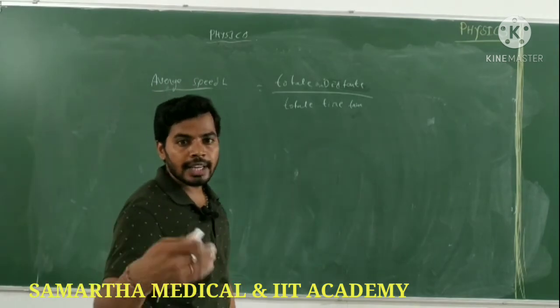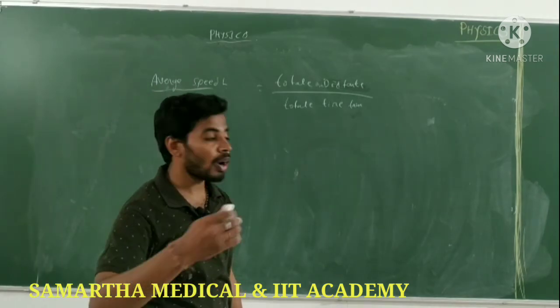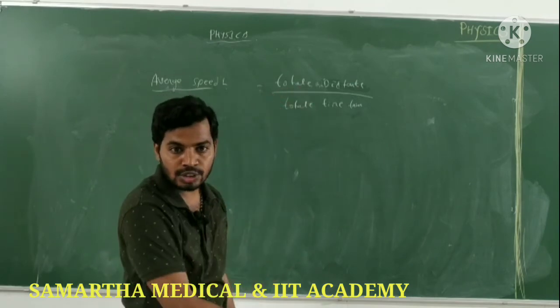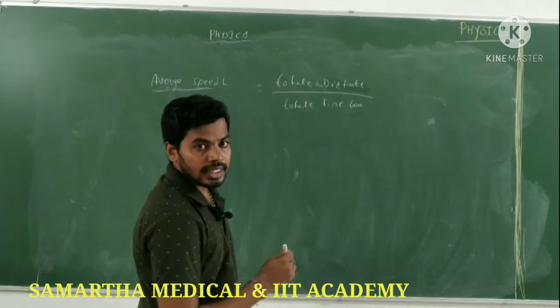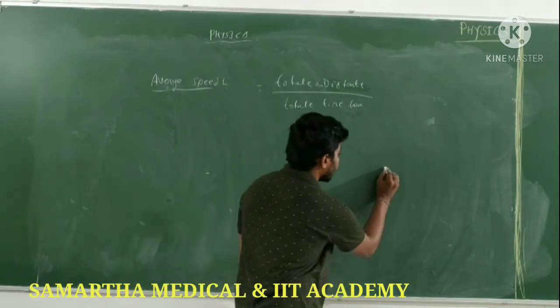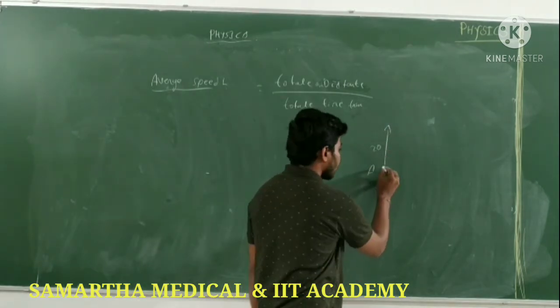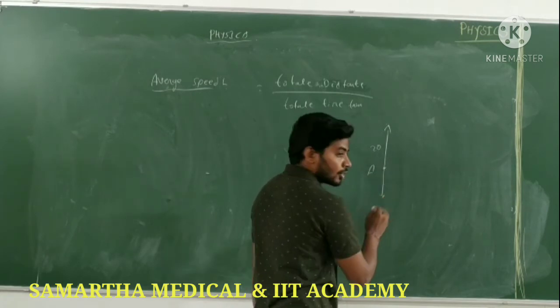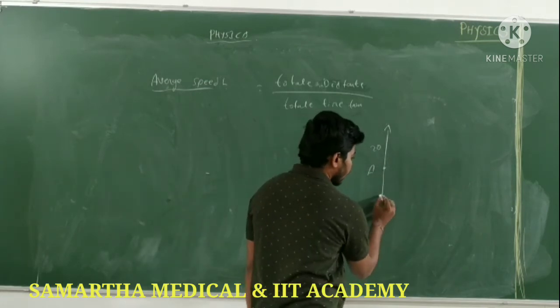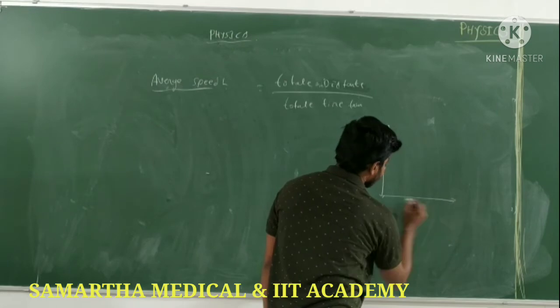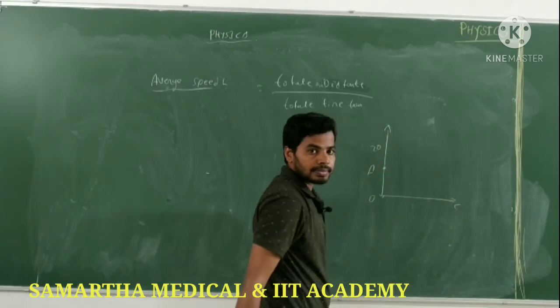For example, already I have given some examples about Pandu walking in the north direction, coming back to the south direction and going in the east direction. Same example I will take. If the point A is here, he goes north with 20 kilometers and again comes back south, and again he goes in the east direction. This is point O, this is point C.